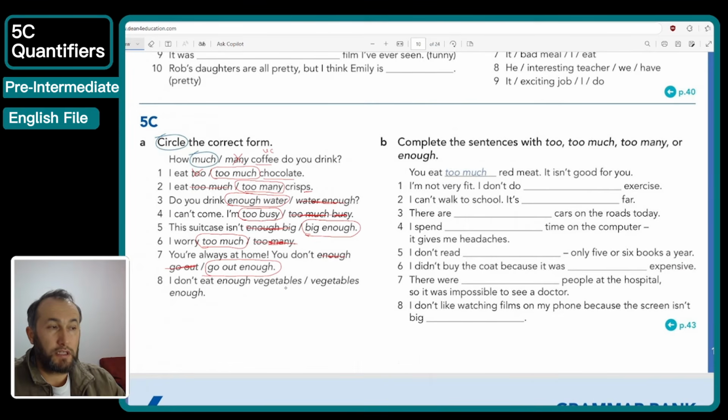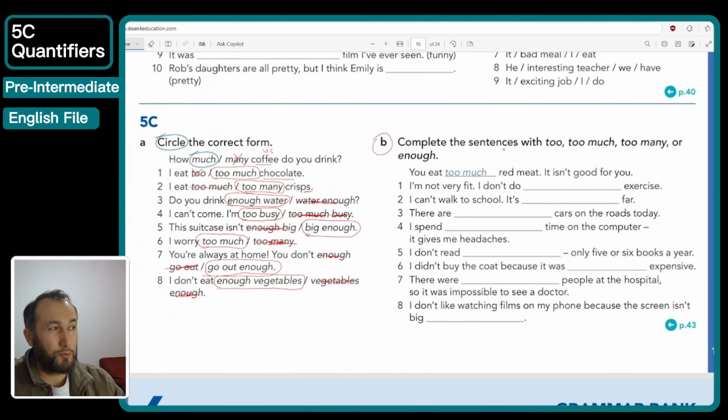8, I don't eat enough vegetables. I don't eat vegetables enough. Vegetables is a noun, so enough we use before the noun, so the first one is correct. I don't eat enough vegetables. The second one, we're going to remove that. That's it. A part is done. So now we're moving to B part.